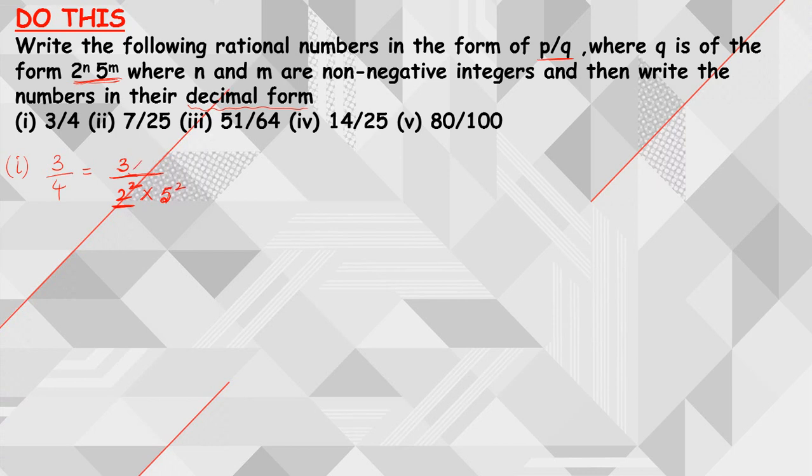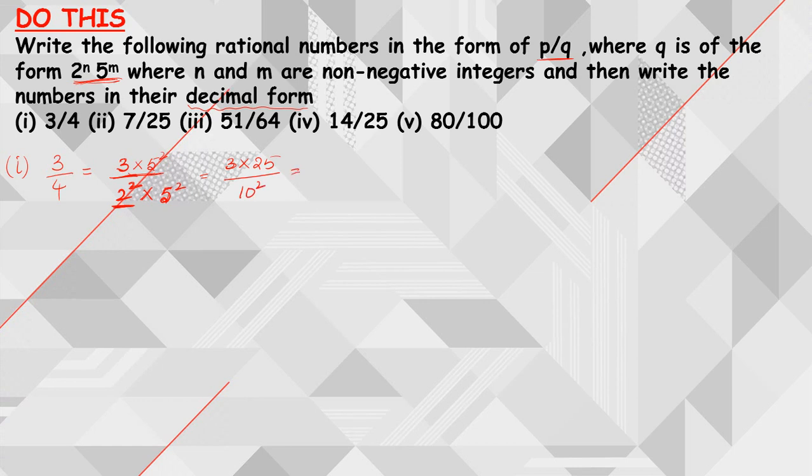So when you multiply with 5 square in the denominator, in the numerator also you need to multiply with 5 square. Then this becomes 3 into 5 square is 25 divided by 2 square into 5 square is 10 square.